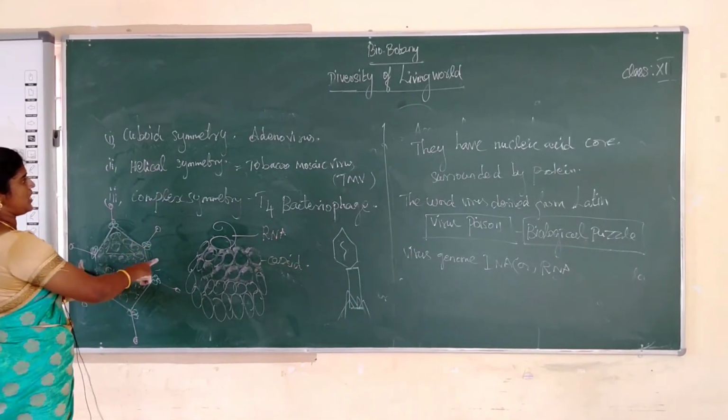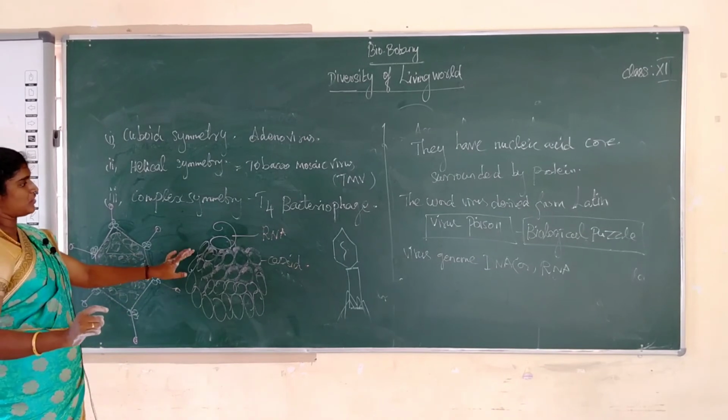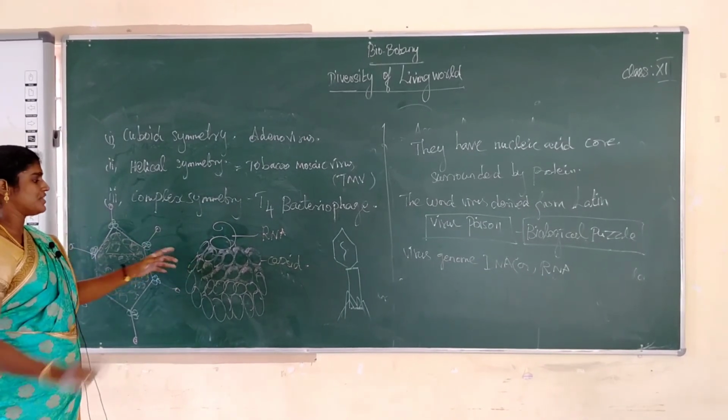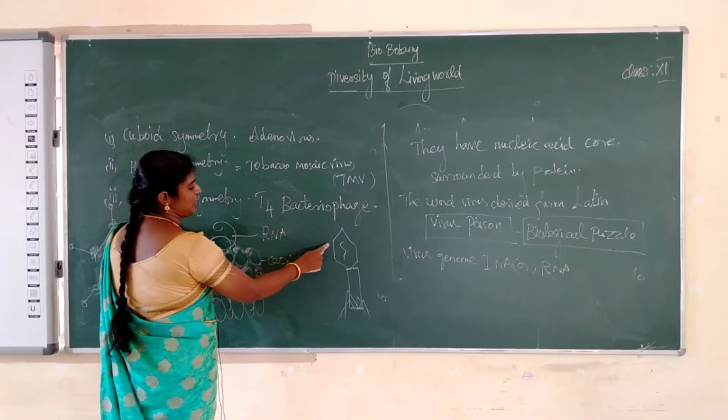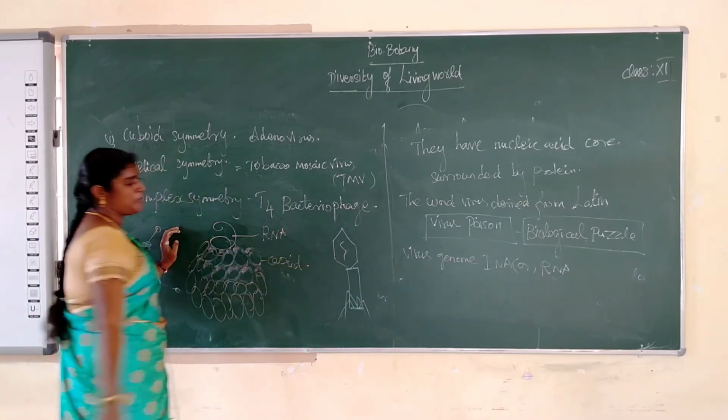So adenovirus has this shape, cuboid symmetry. Next, this is tobacco mosaic virus, a helical shape. The complex symmetry is the T4 bacteriophage with this shape.